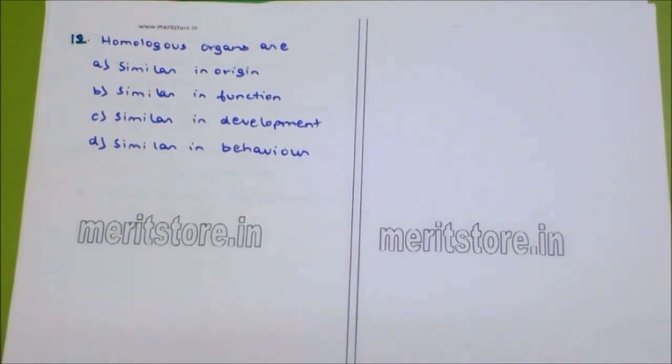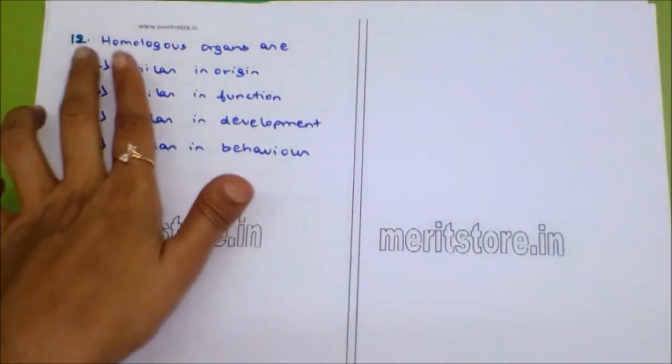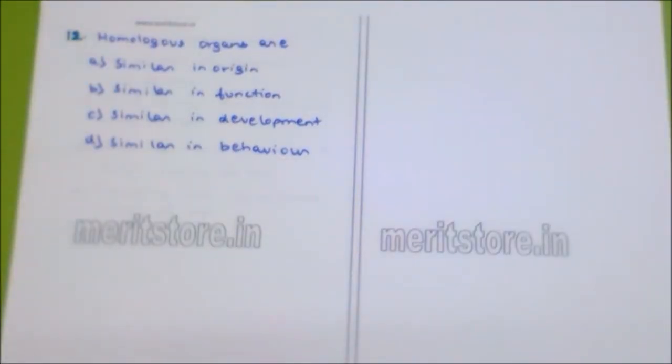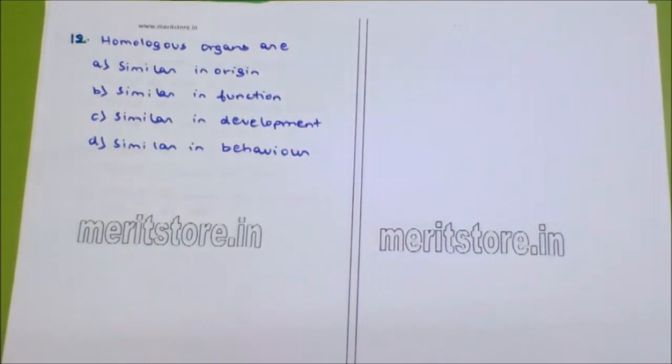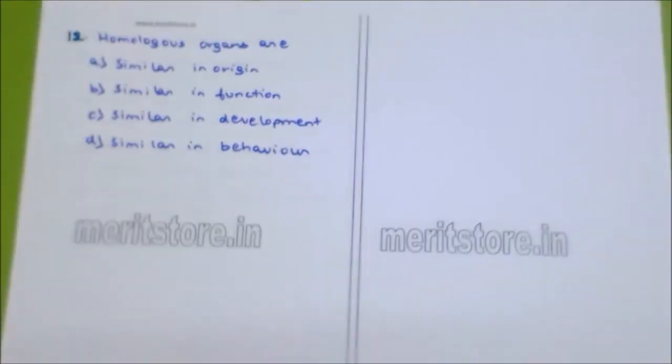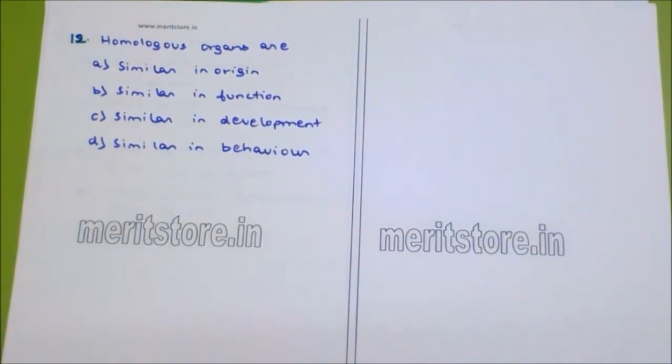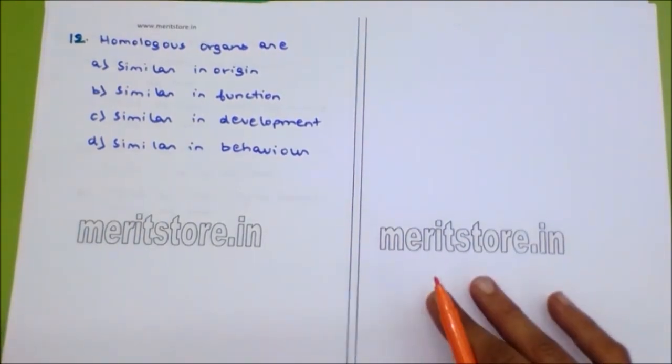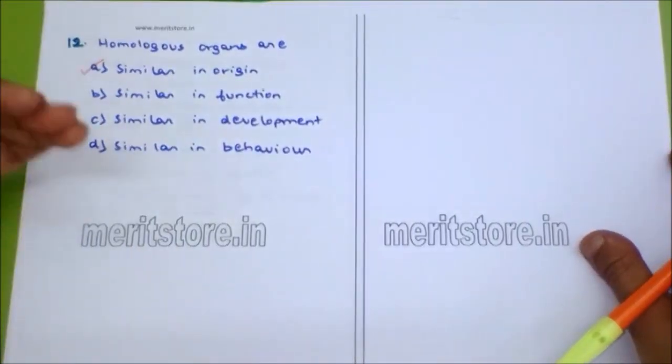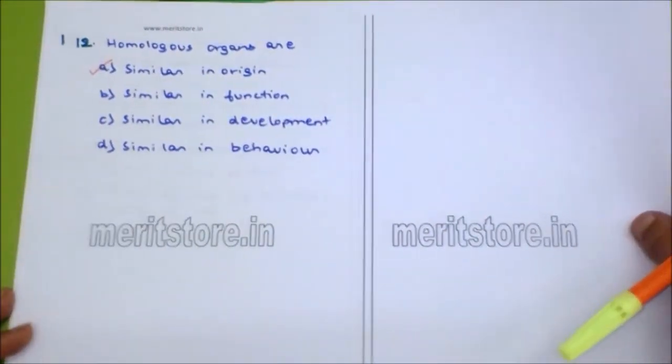Homologous organs. What are homologous organs? Homologous organs are similar in origin, similar in function, similar in development, similar in behavior. The word homo means same. So they are similar in their structure but different in function. Homologous organs are those organs which are similar in structure but different in function. So the answer is A, similar in origin, and the opposite of homologous is analogous organ.